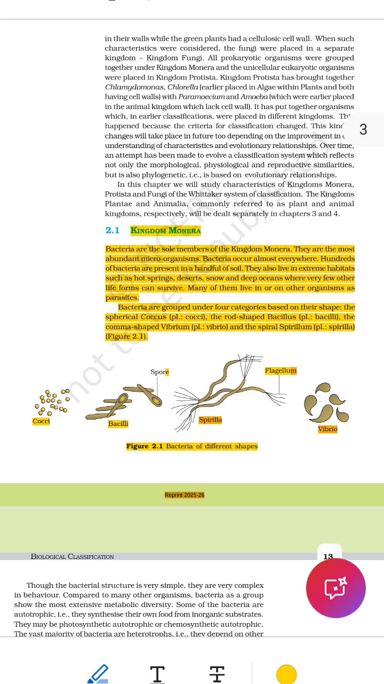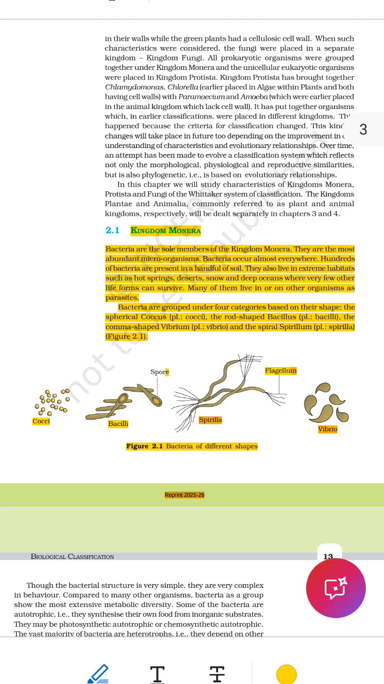Line 14. Compared to many other organisms, bacteria as a group show the most extensive metabolic diversity. Let's break this down. Compared to many other organisms, when you look at bacteria versus other living things, bacteria as a group, all types of bacteria together, show the most extensive, the greatest, widest range. Metabolic diversity. This means they have many different ways of getting and using energy, metabolism, how the body works to stay alive. So, bacteria can live in many different ways. Some make their own food, some eat others, some breathe oxygen, some don't. This makes them very diverse and unique.